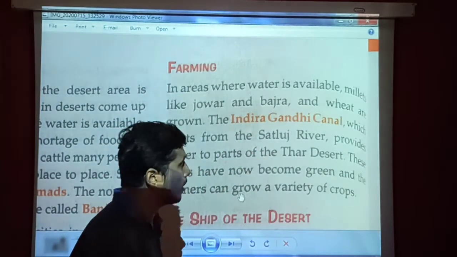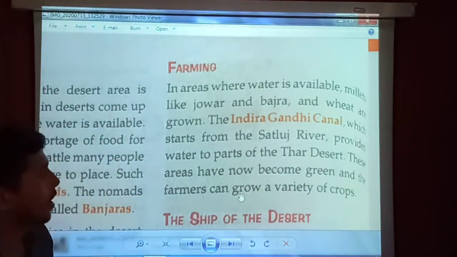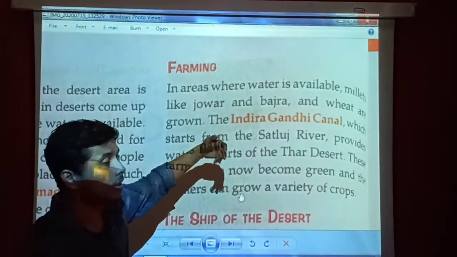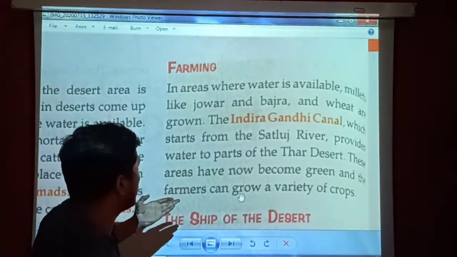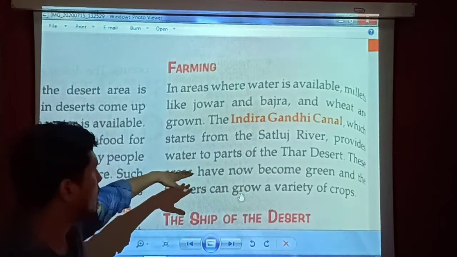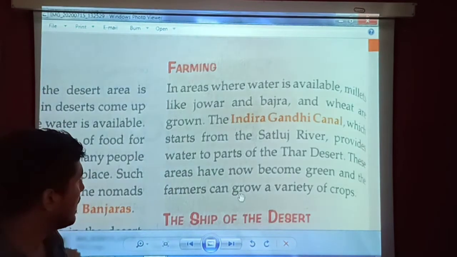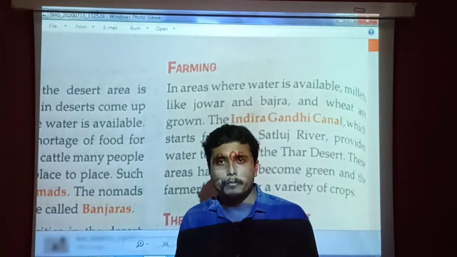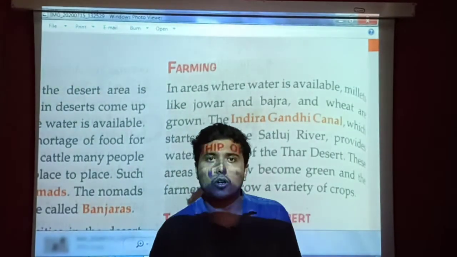The Indira Gandhi Canal, which starts from the Satluj River, provides water to parts of the Thar Desert. There is one canal which is around 650 kilometers long, and it provides water to much of the desert area. These areas have now become green and the farmers can grow a variety of crops, because the maximum part of the desert got water availability.